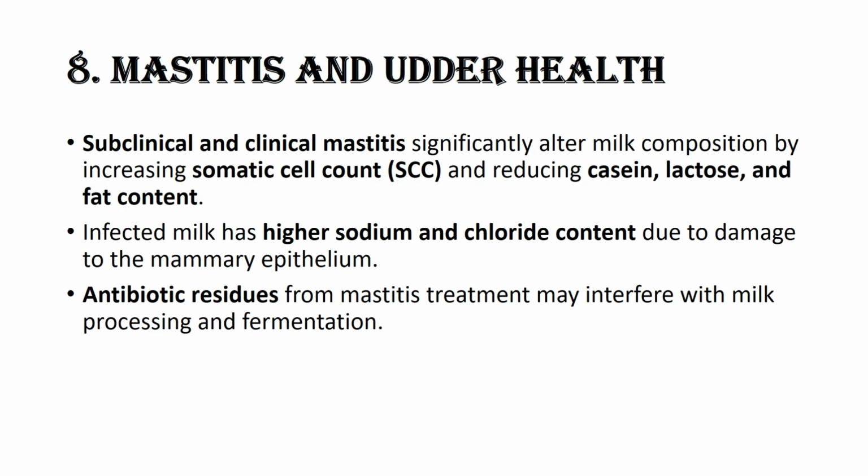Mastitis and udder health. Subclinical and clinical mastitis significantly alter milk composition by increasing somatic cell count, SCC, and reducing casein, lactose, and fat content. Infected milk has higher sodium and chloride content due to damage to the mammary epithelium. Antibiotic residues from mastitis treatment may interfere with milk processing and fermentation.